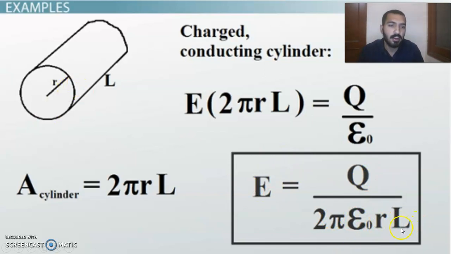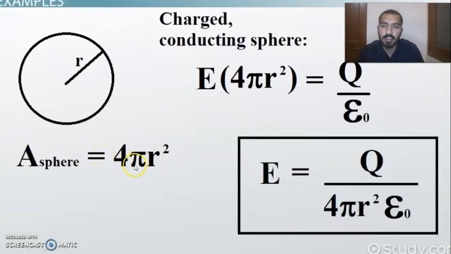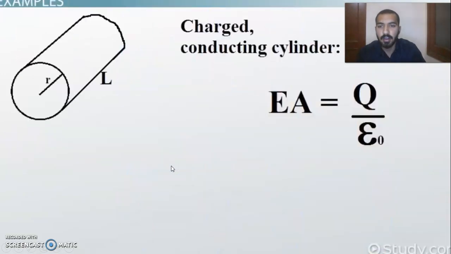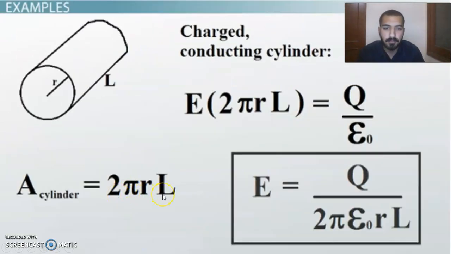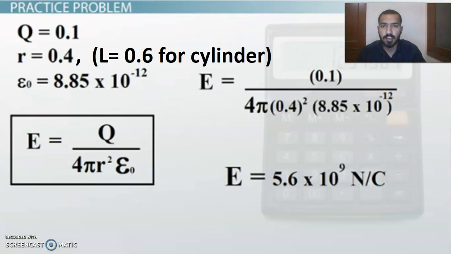And how can you say why this l is here? This l is here because of the area formula. The area formula of sphere is just 4 pi r square, and the area formula of cylinder is 2 pi rl. So you have to calculate the electric field of a sphere and the electric field of a cylinder by using these values. So I am ending this lecture right here, and I will discuss these things more clearly in the next video.